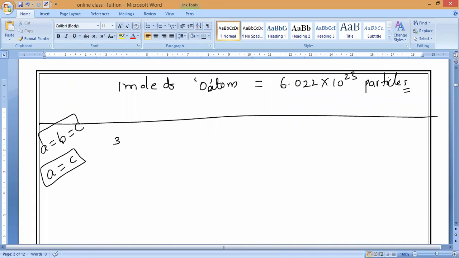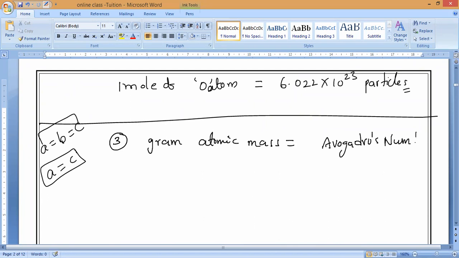Now what are the remaining two relations? Can anybody say? Gram atomic mass is equal to what? Gram atomic mass is equal to 6.022 into 10 power 23, Avogadro's number. That's all, that is the relation. Understand, Darun? Maitreyan? Gram atomic mass we can also call molar mass. Molar mass is equal to 6.022 into 10 power 23 particles. Do you understand, guys? That's all.